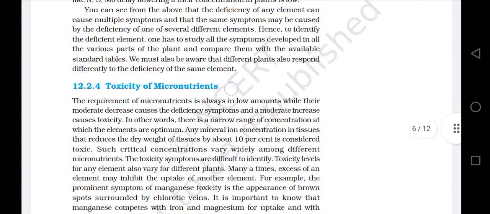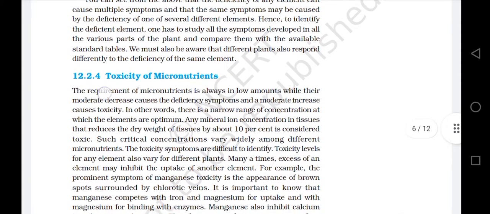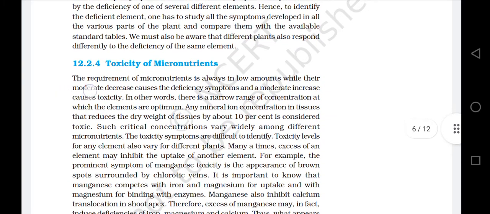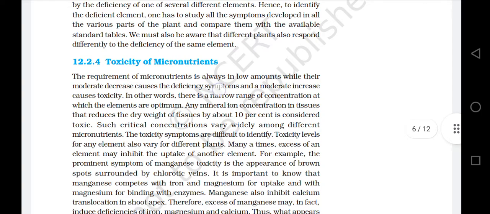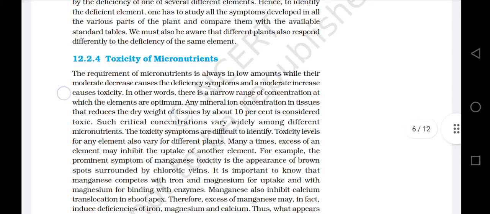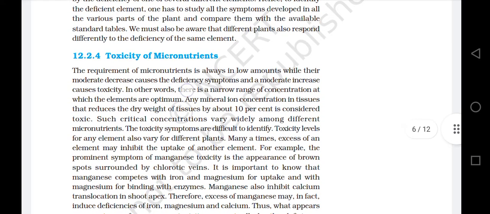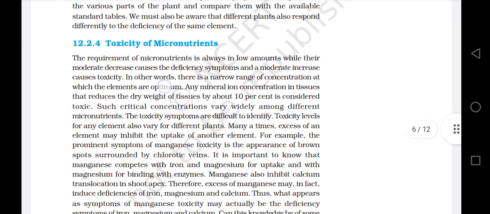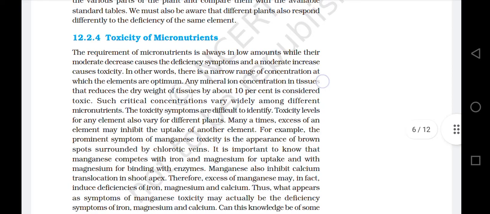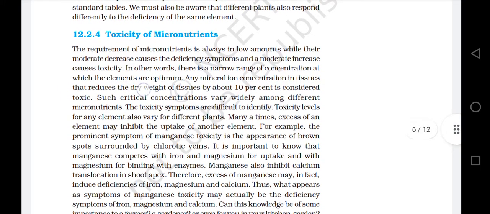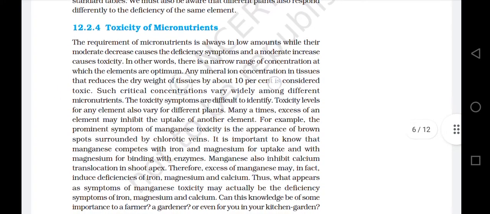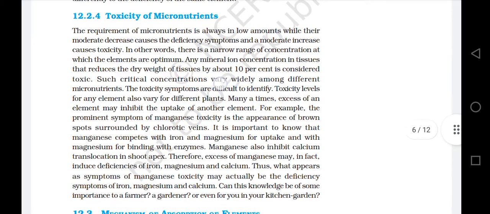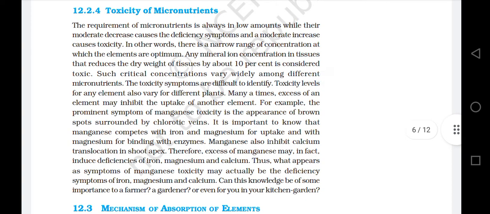12.2.4 Toxicity of micronutrients. The requirement of micronutrients is always in low amounts, while their moderate decrease causes the deficiency symptoms and a moderate increase causes toxicity. In other words, there is a narrow range of concentration at which the elements are optimum. Any mineral ion concentration in tissues that reduces the dry weight of tissues by about 10% is considered toxic. Such critical concentrations vary widely among different micronutrients.